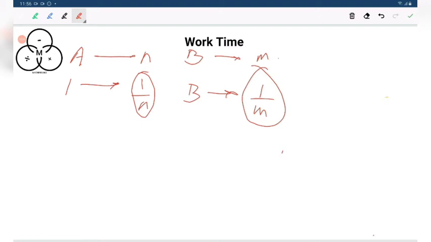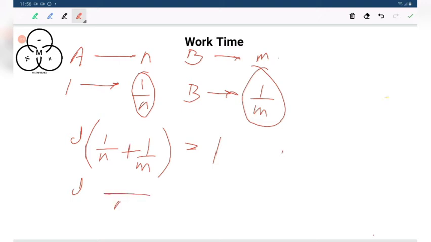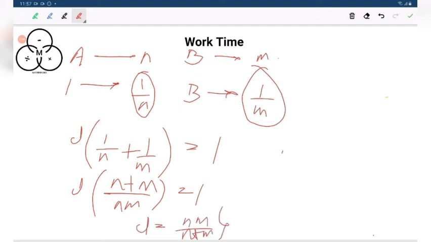Suppose they require D days, then D multiplied by their 1 day task, 1 by n plus 1 by m, would finish the task, that is 1. So D equals nm over n plus m. This is the number of days they require if both of them are working. That is the concept of work time. This is a very easy concept.